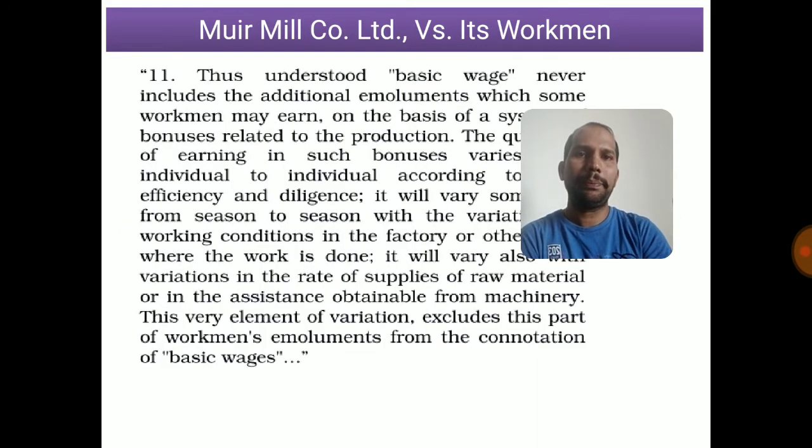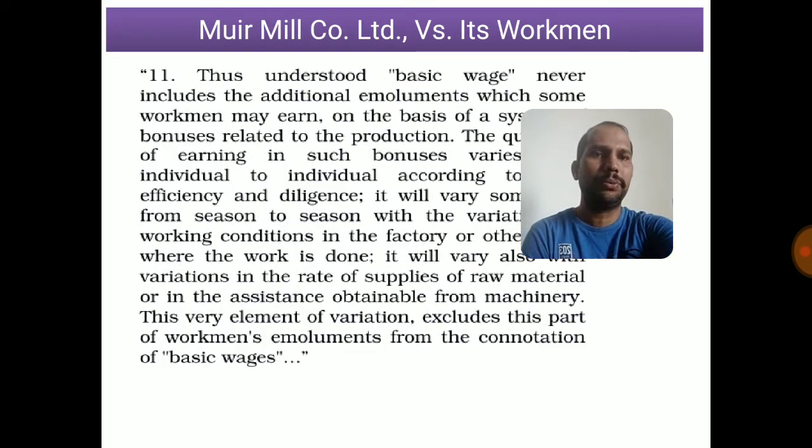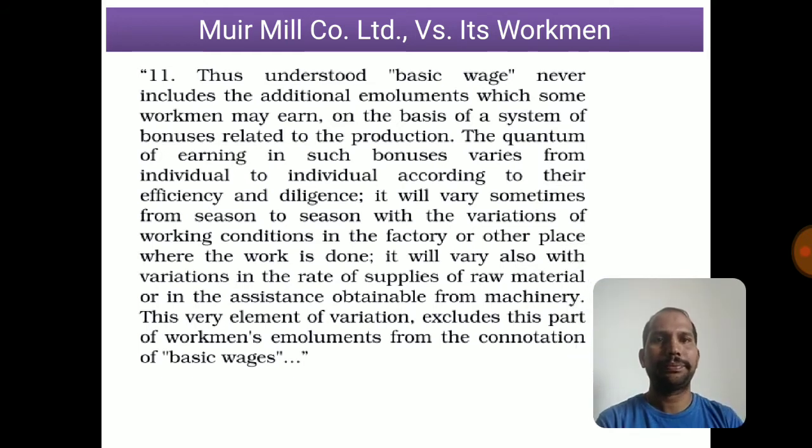There is one more case, Muir Mill Company Limited versus the Workman. Here the basic wages never include the additional emoluments which some workmen may earn on the basis of a system of bonuses related to the production. One thing you need to observe in all the judgments is that whatever is achieved by additional effort, for example, the production incentive. How are you earning it? By producing more than the target, you are earning it.